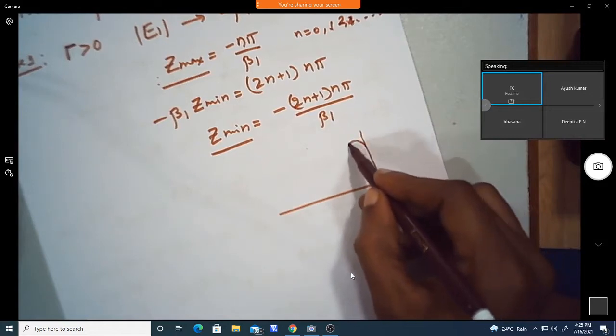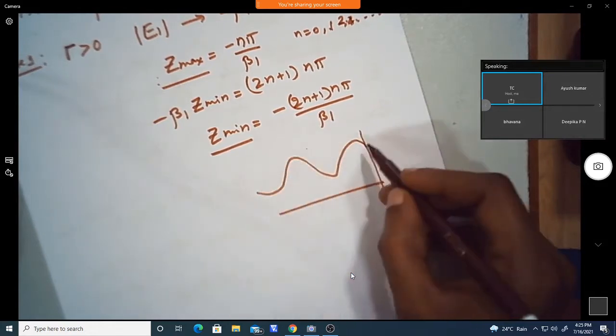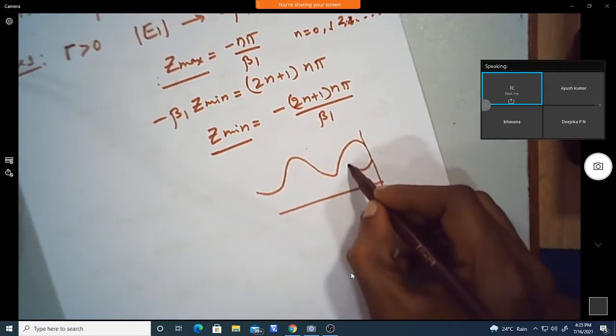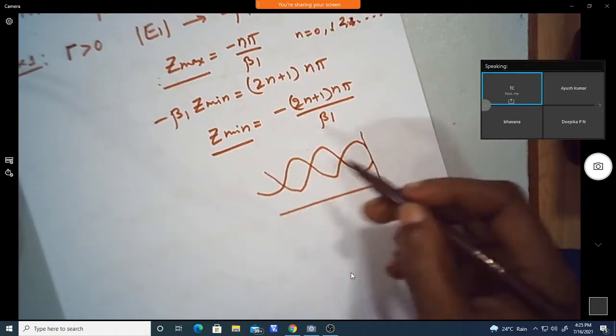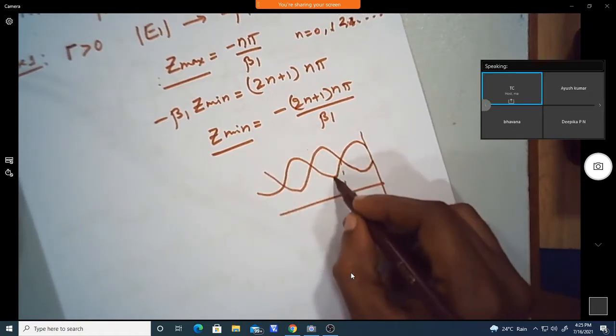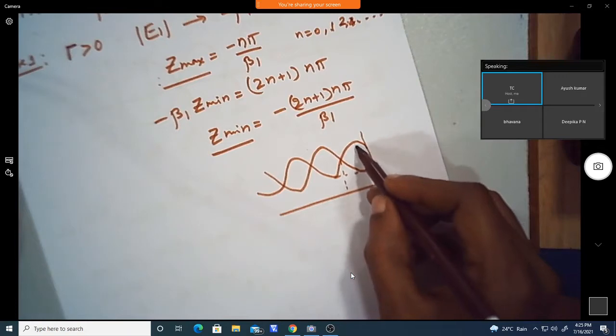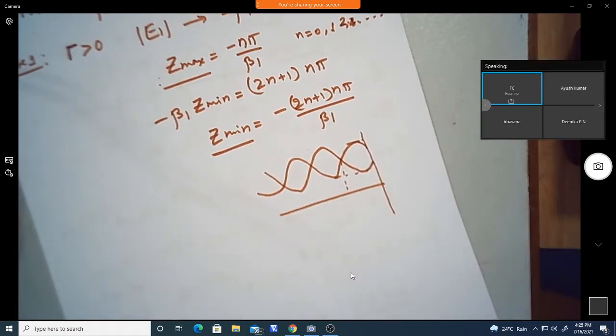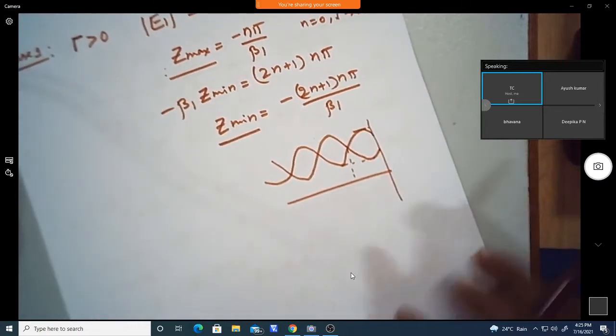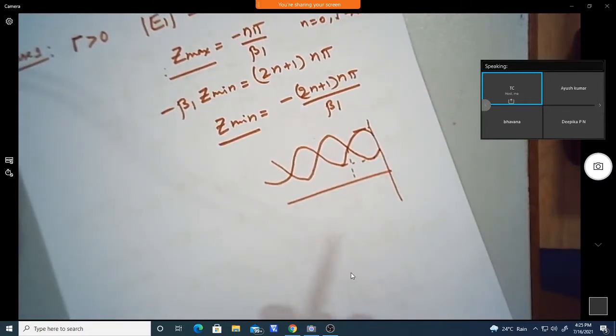It will have some minimum value of the impedance, like this. This is the minimum value we will get, and this is the maximum value we will get. So that is the impedance relations.